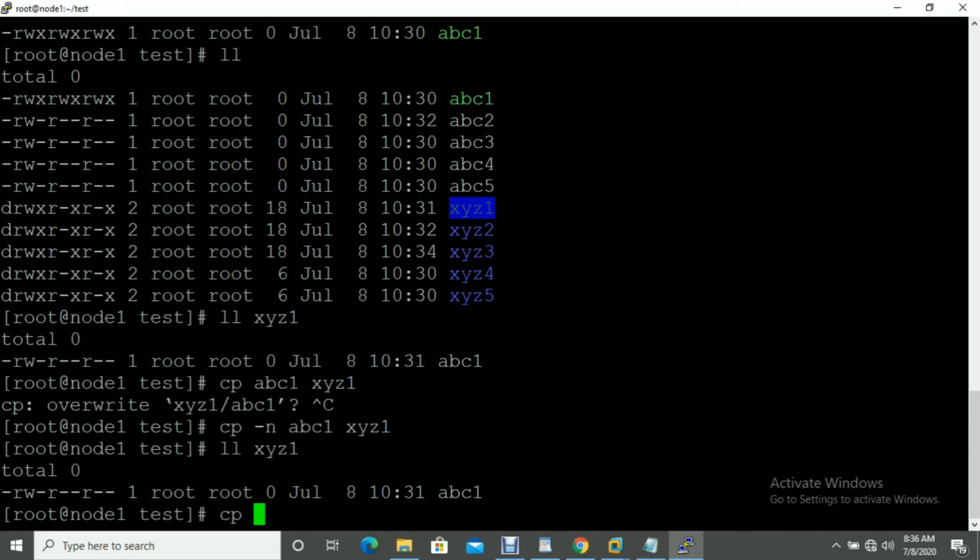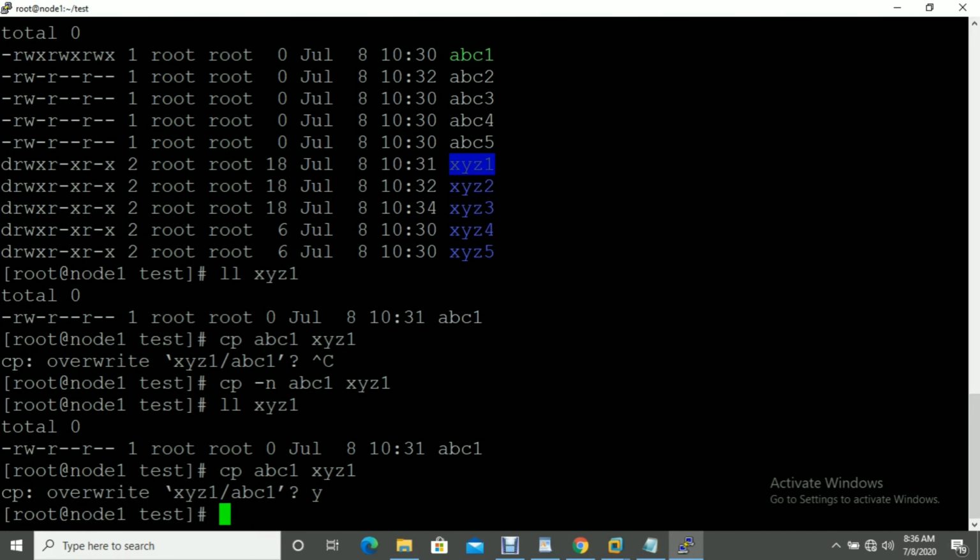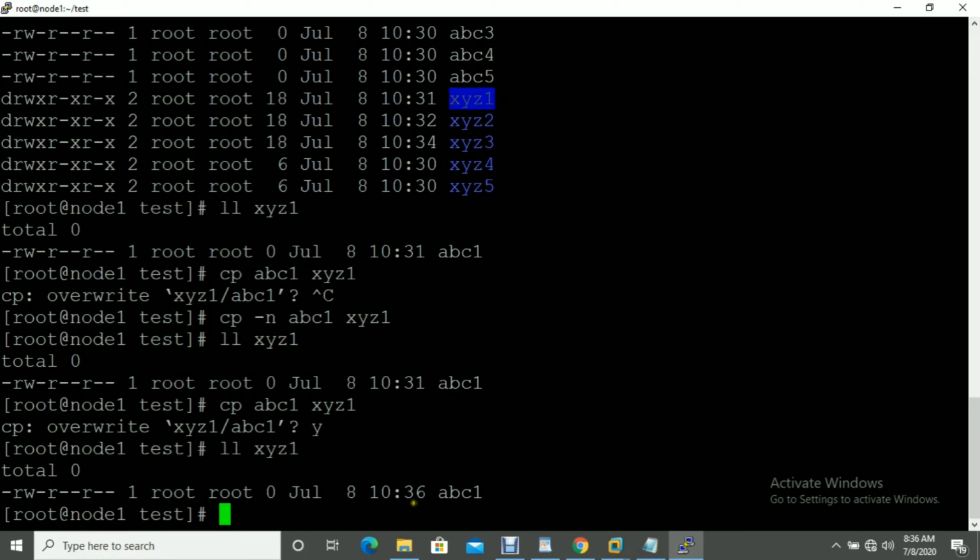If you manually do cp ABC and then ABC1, then XYZ1. It's asking override. If you press yes, you can now check XYZ1. You can see our file is overridden now. But that permission is still not changed because we did not use the hyphen p.